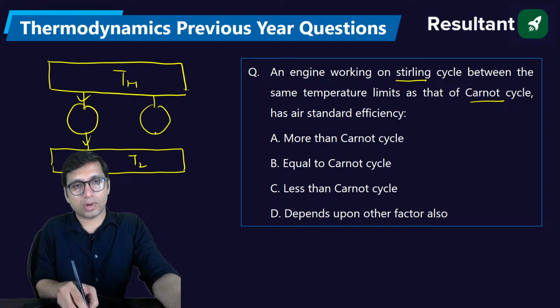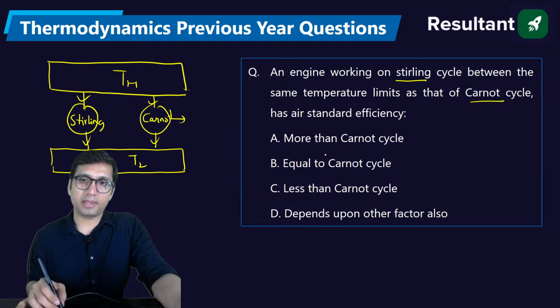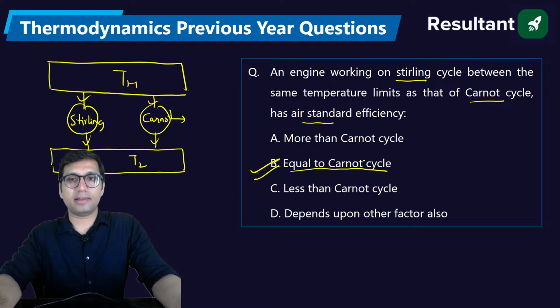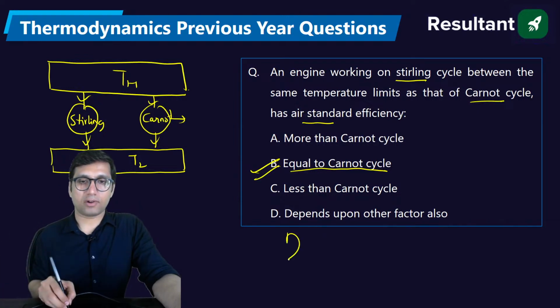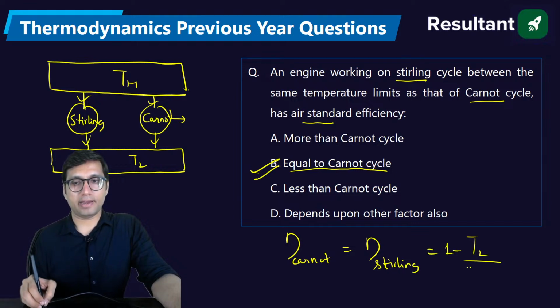Okay. So you know what the Carnot principle is? If two reversible cycles work between the same temperatures, then their efficiency depends only on the temperature, right? Clear? So the efficiency of the Stirling cycle will depend only on temperature, so they will be equal. Efficiency of the Carnot will be equal to the efficiency of the Stirling. Their efficiency will be equal, that will be equal to 1 minus lower by higher temperature.